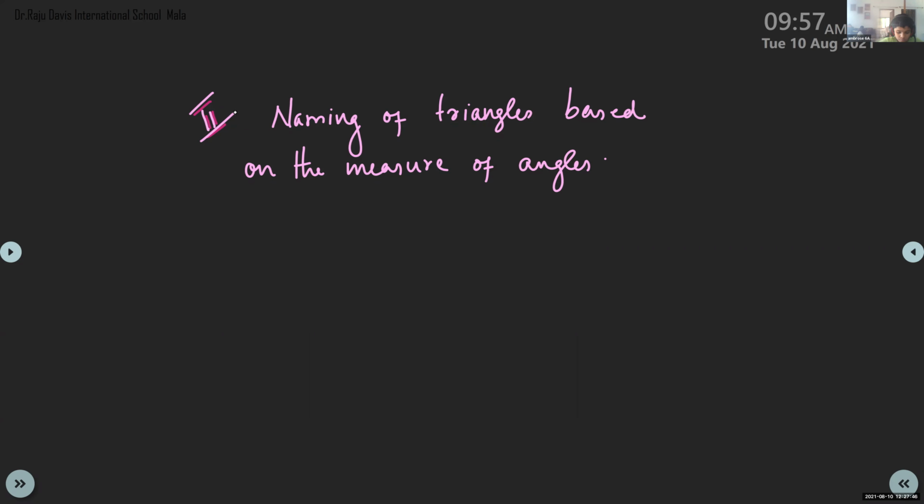So this is very important, not like the sides classification. You have to take care of the measurement of angles. Measure of angles is very important. Let me take one small topic before starting this. See, children, when you draw a triangle, it's very important. Don't write anything. Keep the pen there and listen to me.